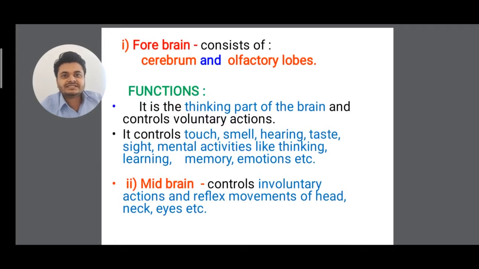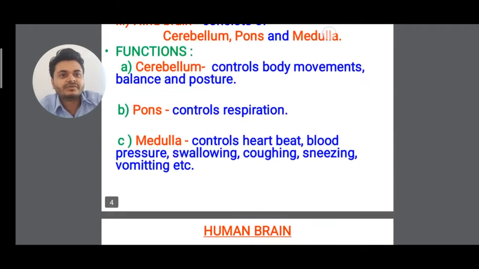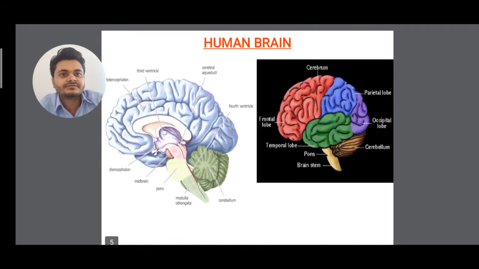So the forebrain consists of cerebrum and olfactory lobes. Let me show you the diagram of a brain. See here, the brain diagram is given. We can divide the brain on the basis of lobes also. Frontal part is the forebrain. Clear? This is forebrain.